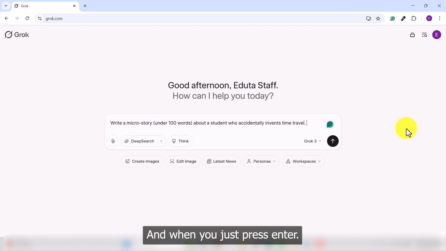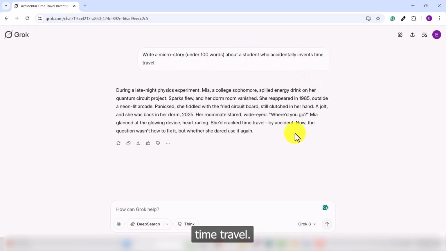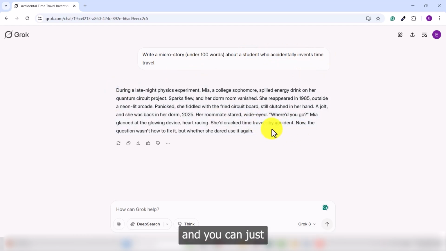And when you just press enter, here's a story under 100 words about a student who accidentally invents time travel. So here you can see, you can read that out, and you can just post it anywhere that you want to, or you can just print it for your child as well.